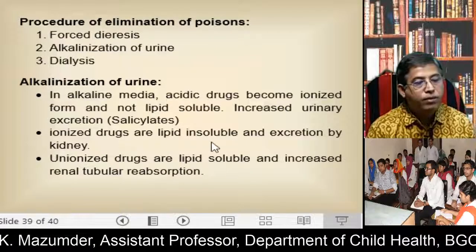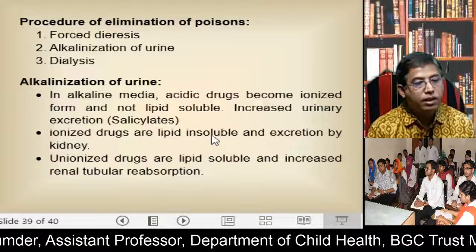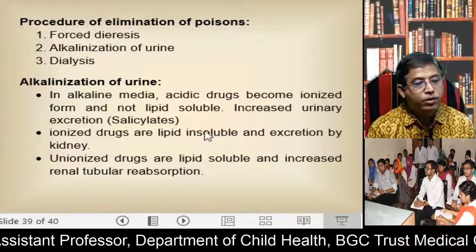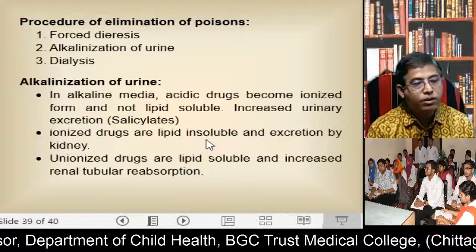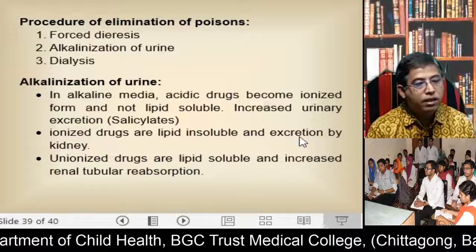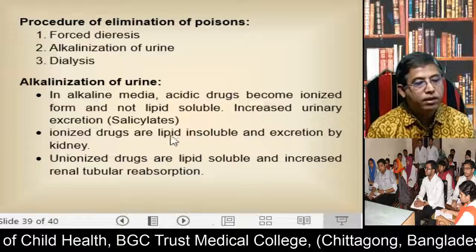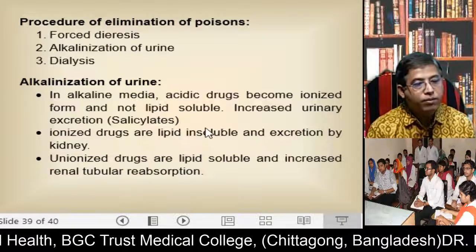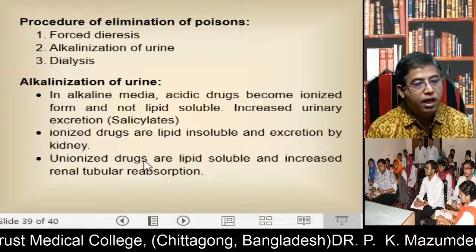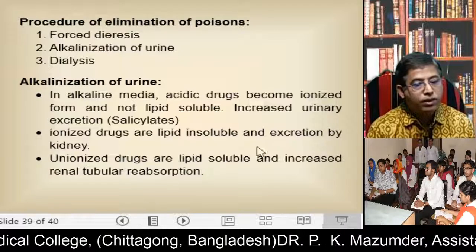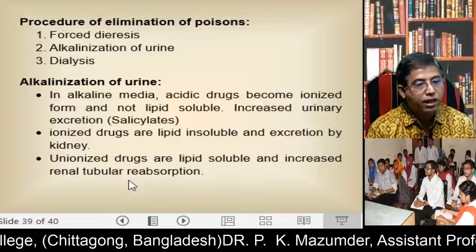Unionized drugs are lipid soluble, so they are usually absorbed, producing more signs and symptoms of poisoning, and they increase renal tubular reabsorption.